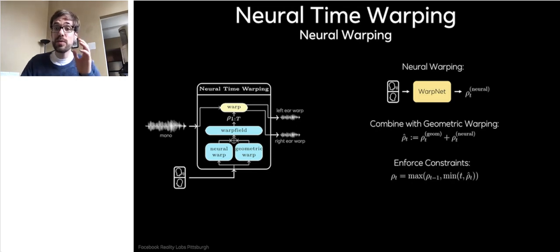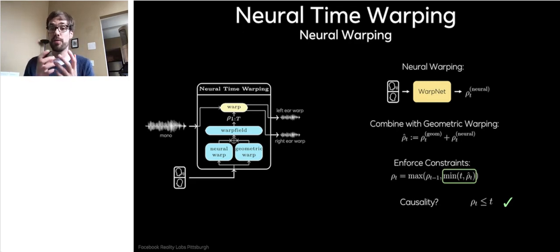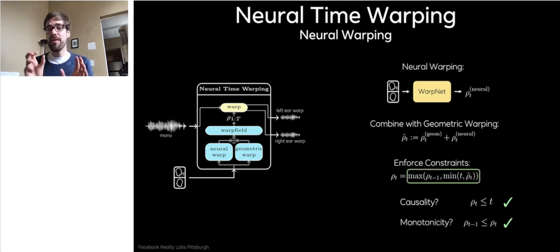The problem is we have to stick to our constraints. We have to enforce our physical constraints. We do this by having a recursive activation function. How do we get causality? Well, we take the minimum of the current frame and whatever our warp field predicts. This way we make sure that the network output, which could potentially be unconstrained, is always causal. And monotonicity? Monotonicity says that our current warping value has to be at least as big as the previous one, so we do not change the order. This is maintained by taking the maximum of the previous value and what we predict right now. So it is a recursive activation function that makes sure that all these constraints are maintained.